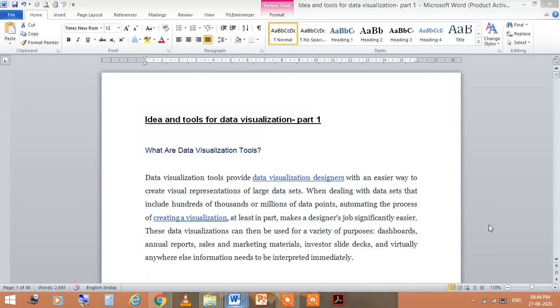When dealing with data sets that have hundreds and thousands or millions of data points, automating the process of creating a visualization, at least in part, makes a designer's job significantly easier. These are the tools which can be used for a variety of purposes like dashboards, annual reports, sales and marketing materials, investor sites, and virtually anywhere else information needs to be interpreted immediately.